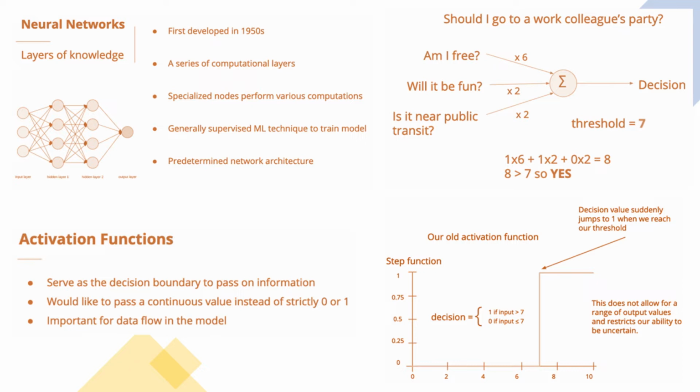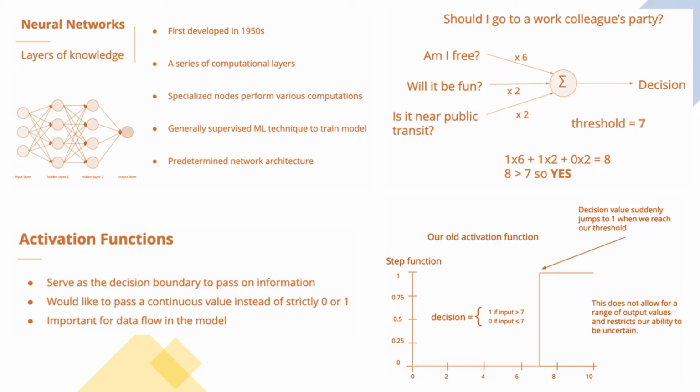Now, activation functions are functions that we can use as decision boundaries to tell us whether or not to send a signal to subsequent layers in the network. Furthermore, activation functions allow us to pass a range of values to the following layer instead of a strict 0 or 1 for a yes or no.